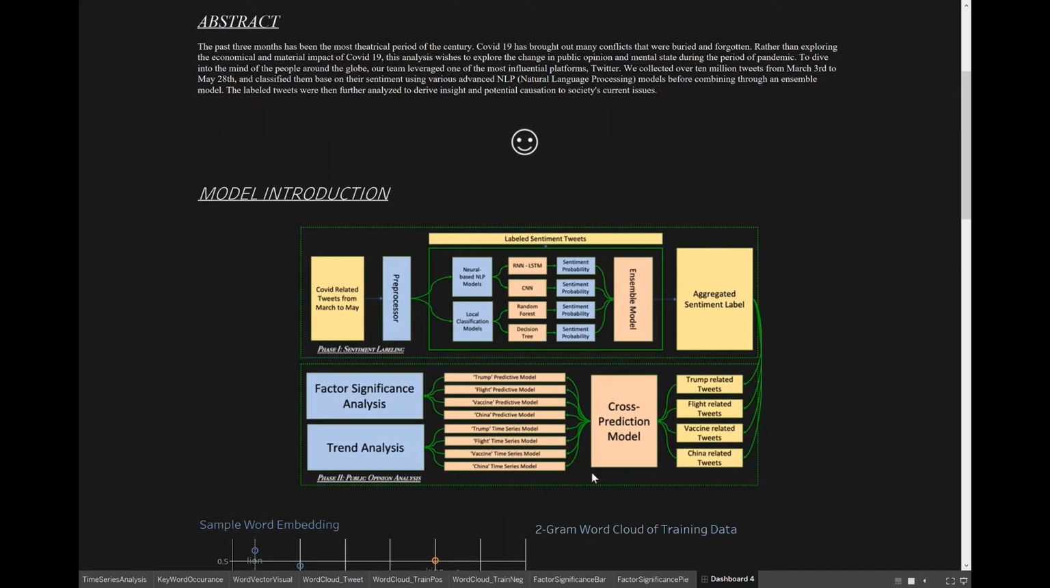Here's an overview of the steps we took to achieve this goal. We extracted 100,000 COVID-related tweets per day from March to May. Then we trained four models using tweets from previous years so that we can correctly and accurately label the sentiments. After applying the models to our current data, each tweet was assigned a sentiment score from -1 to 1. And lastly, we picked some keywords that we were interested in and performed factor significance analysis and time series on those keywords.